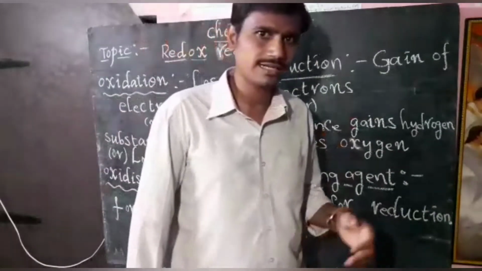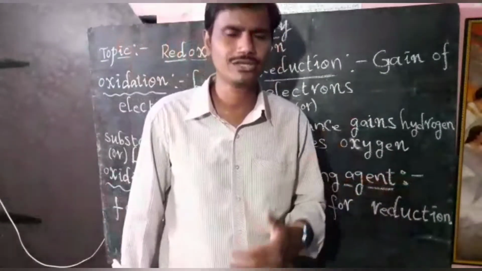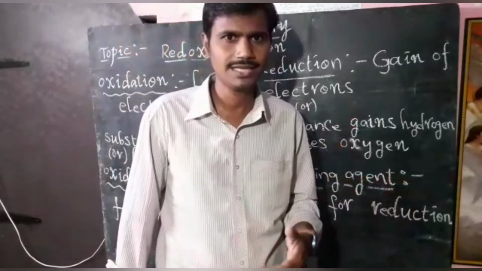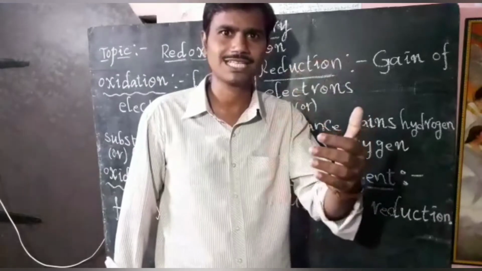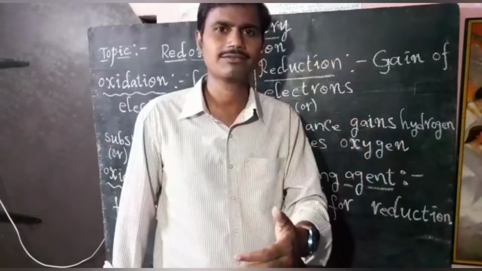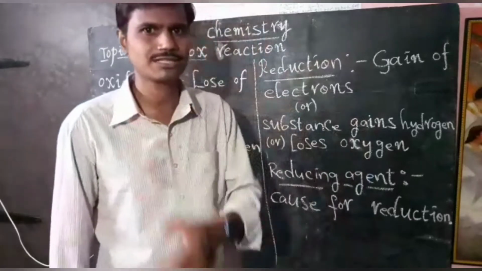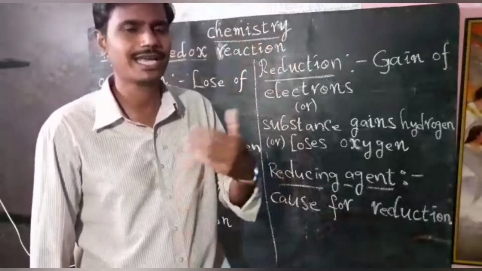And one more definition is reducing agent. What is a reducing agent? A substance that makes the other substance reduce, but itself is oxidized. Such a substance we call a reducing agent. Okay, I am repeating again.